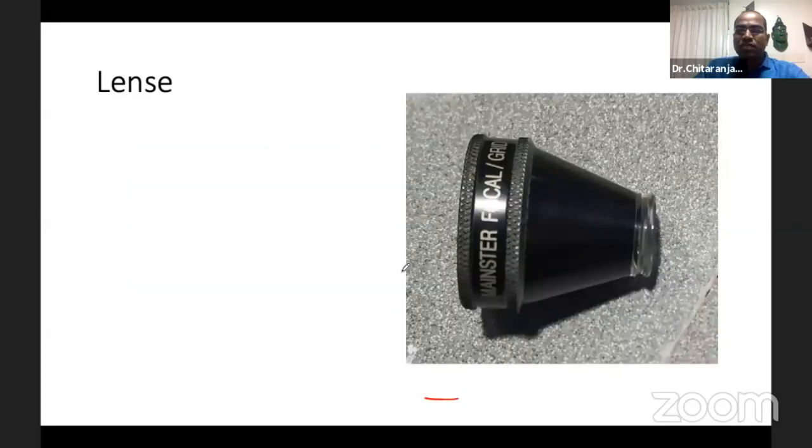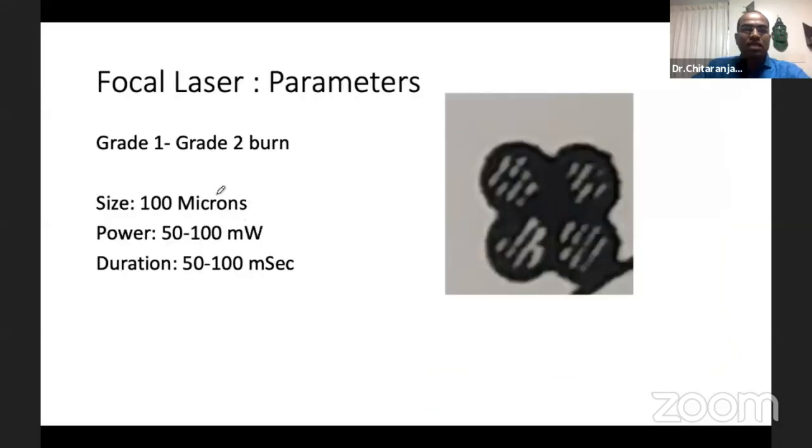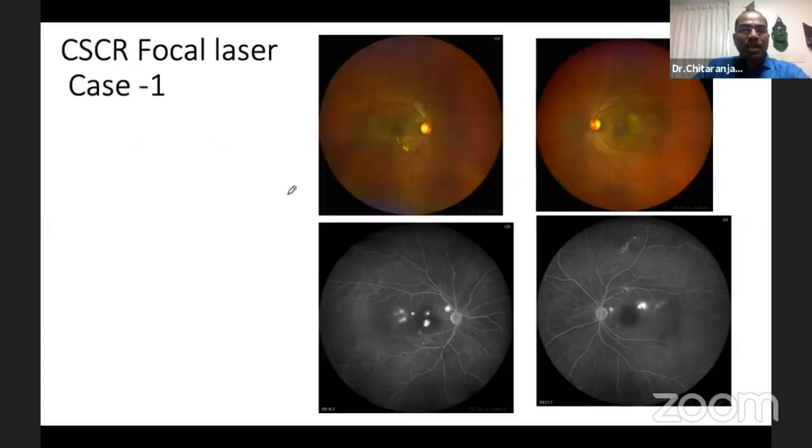Lenses used, we use a focal lens, Mainster or focal lens. The grade of the burn, we should aim for a grade 1 or grade 2 burn. As we can see over here, some people directly hit over the leak or some people hit it in a flower petal pattern as I have shown over here. So we should aim for a grade 1 to 2 burn. Coming to a clinical example, here we can see this is a bilateral CSR case.